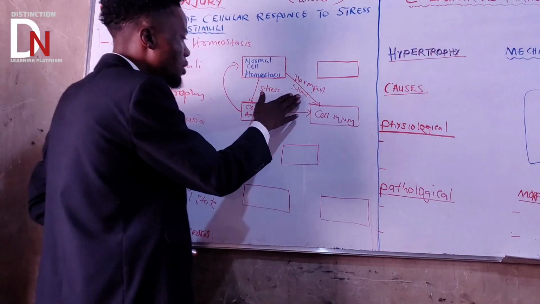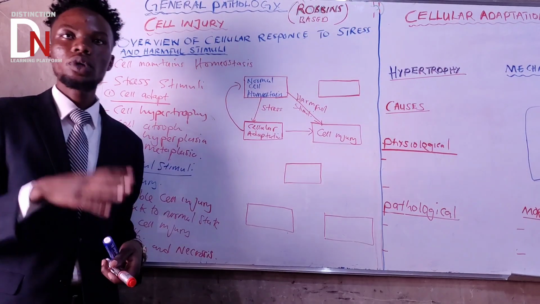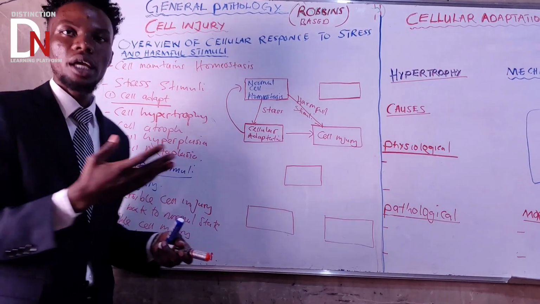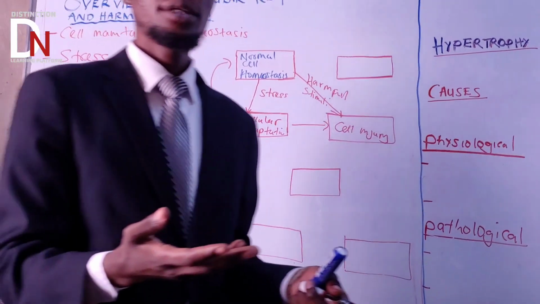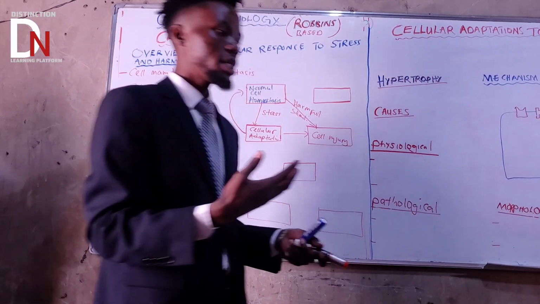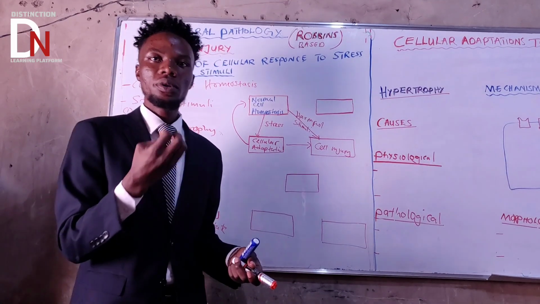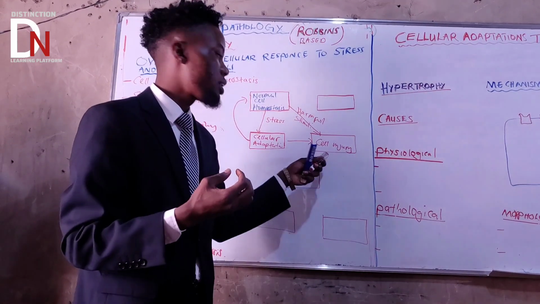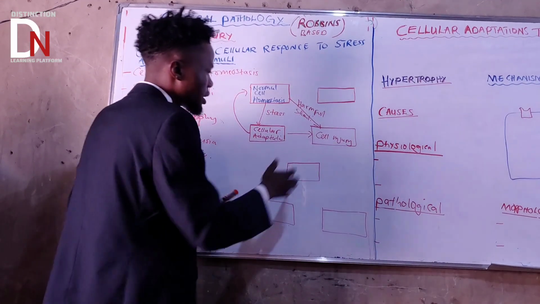This harmful stimuli can lead a cell directly to cell injury. There are a lot of harmful stimuli. Maybe someone is having hypertension, or stenosis of valves. Those conditions can lead to cell injury.